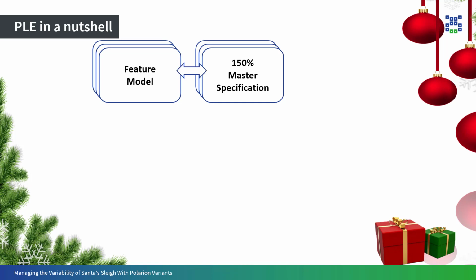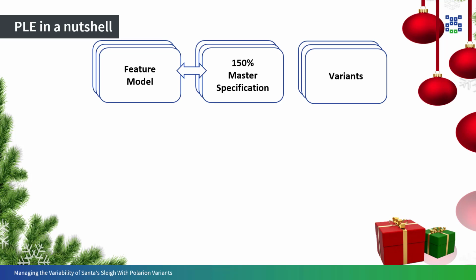This feature model is connected to a 150% master specification to express that those variable parts of the requirements are only needed for variants wherein certain features are relevant. Which features are relevant for a specific variant is configured in a so-called variant model.